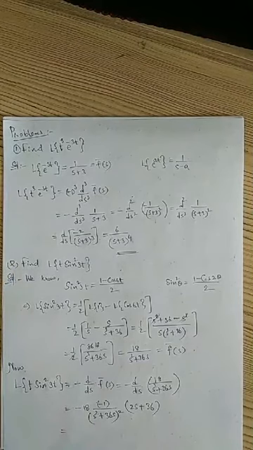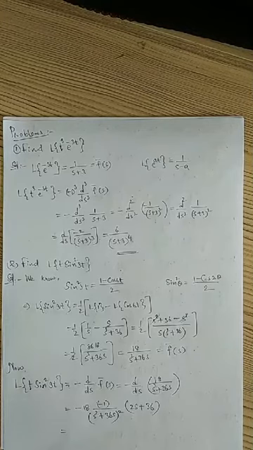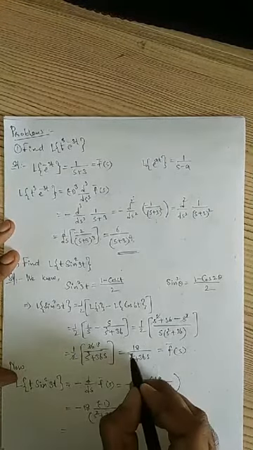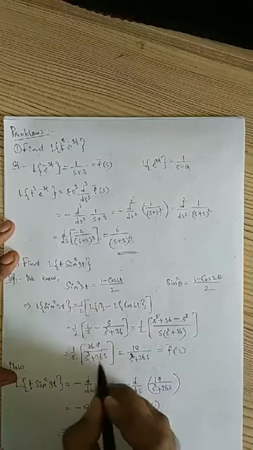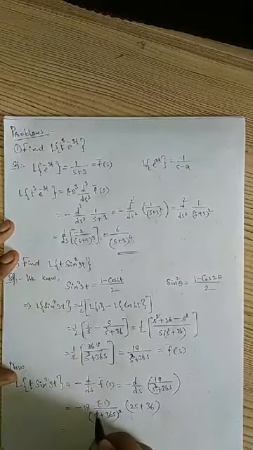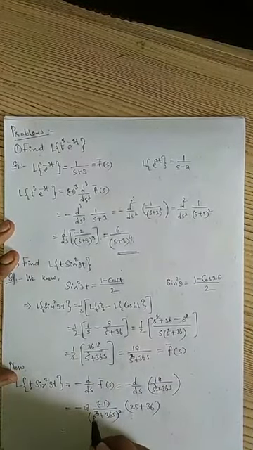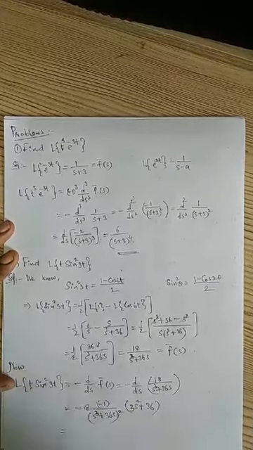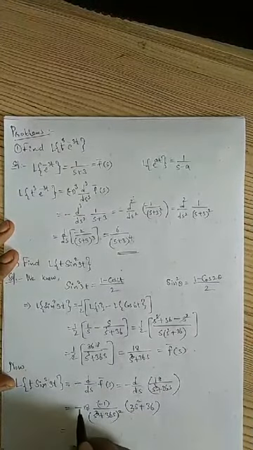So I made a mistake somewhere. Yes, here it should be s cube plus 36s, and here s cube, here also s cube. So derivative of s cube plus 36s is 3s square plus 36. Fine. Now minus minus becomes plus.